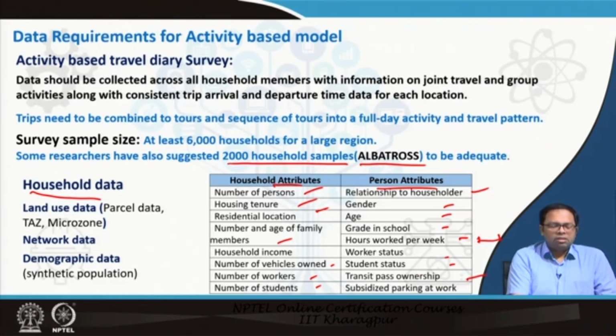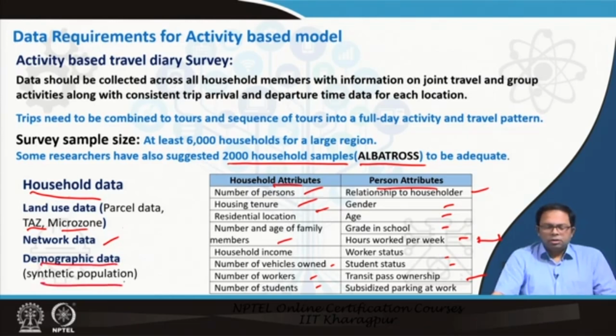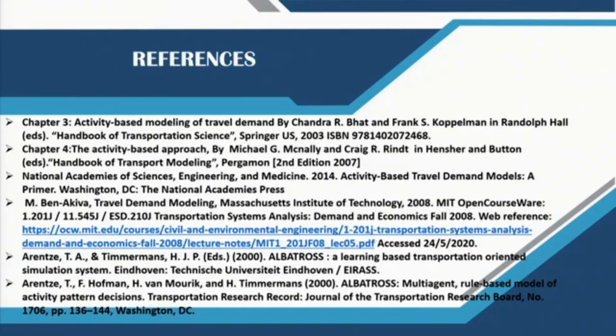We also require parcel wise data for land use, maybe for TAZ wise or microzone wise. We require network data. Like in a standard transportation model, whichever data we require, we also require for this particular model, and demographic data for creating a synthetic population. So these are the data that is required for developing this activity based model. These are the references you can study.